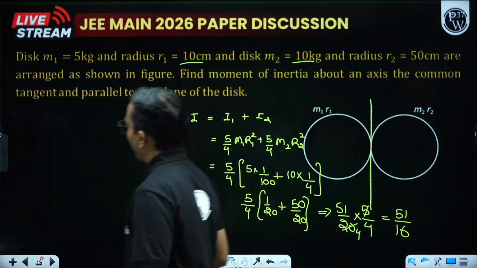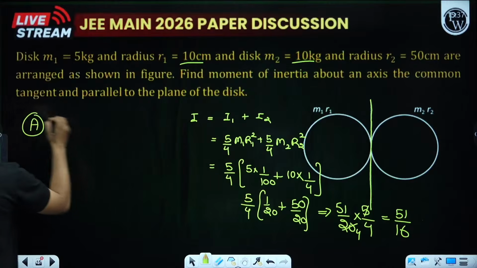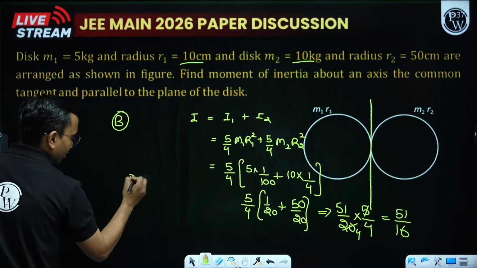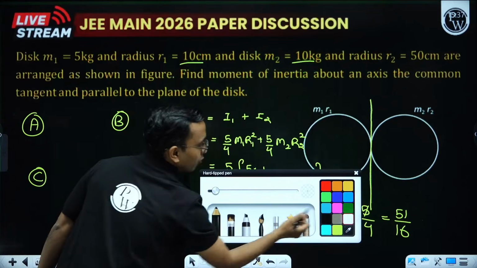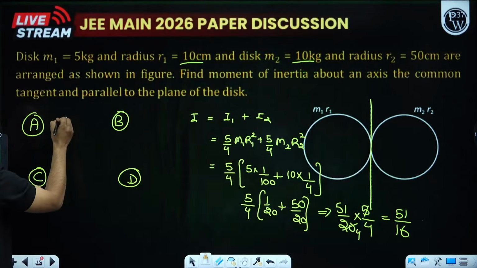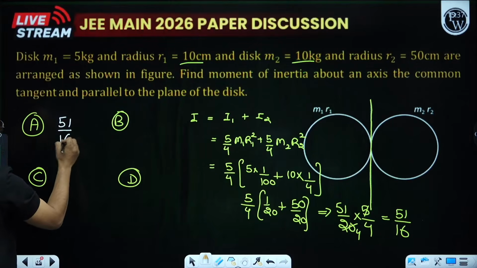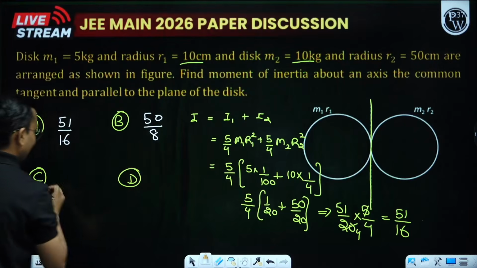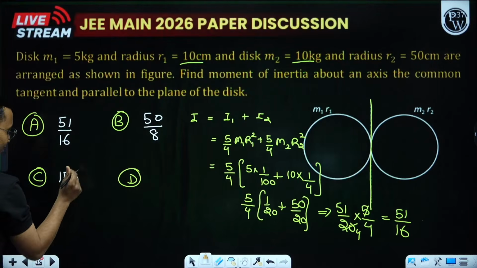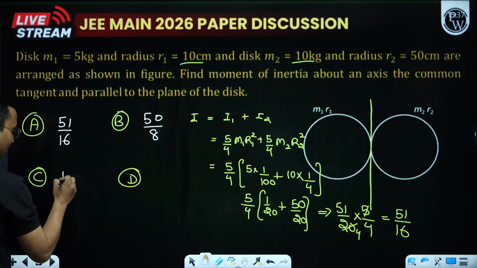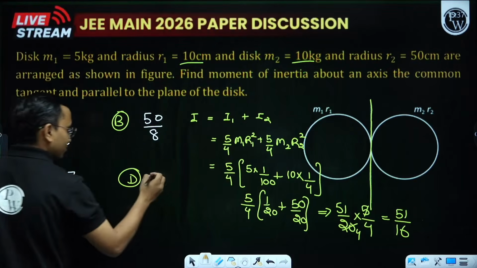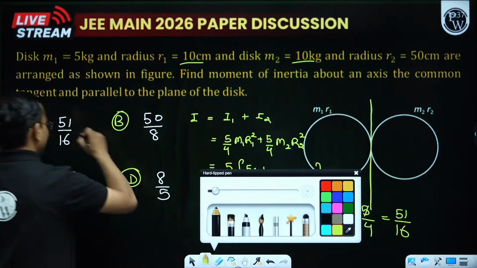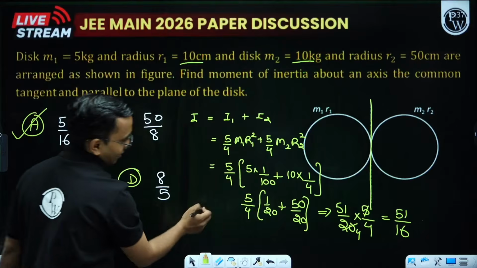Actually this question had options, let us make them. One of them was 51 by 16, let us take that as our A. Something else, I'm just creating the options. And we got our answer A as the correct one.